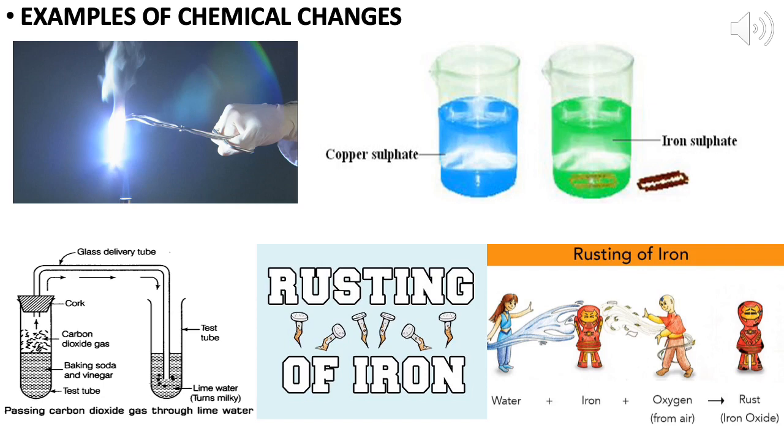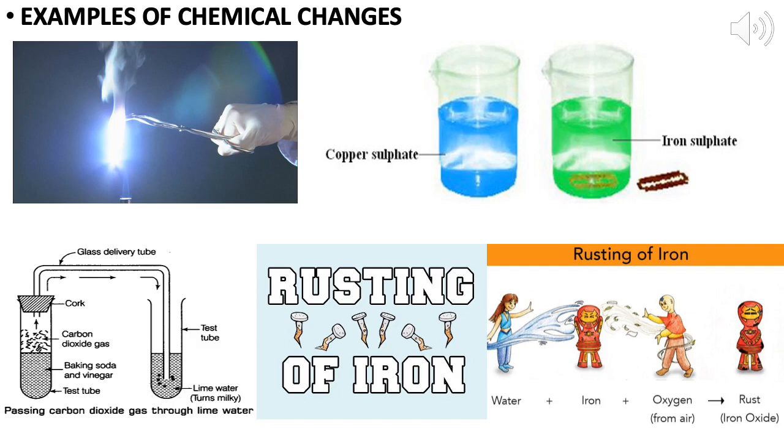Now the third one. When we mix the vinegar and baking soda, what will be produced? Some amount of salt along with some gas is produced, that is actually carbon dioxide gas. So this is a chemical change. Why? Because a gas is released and a new product, salt, is formed.